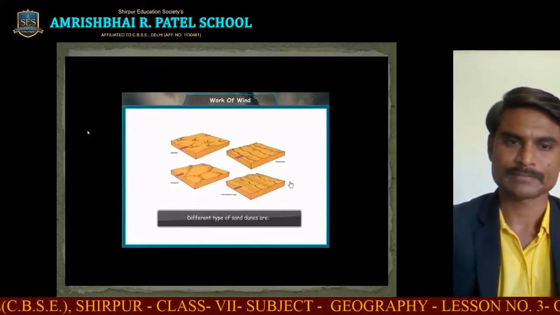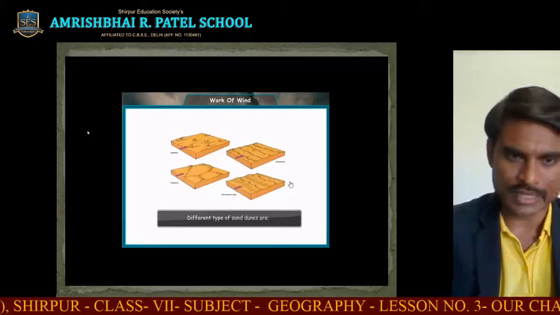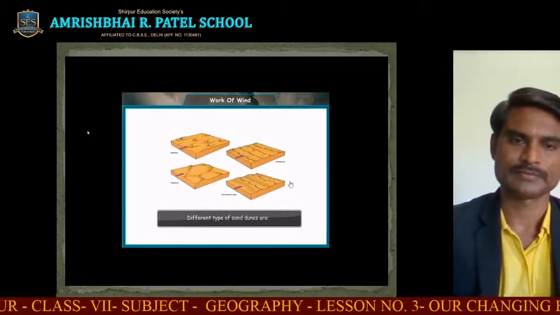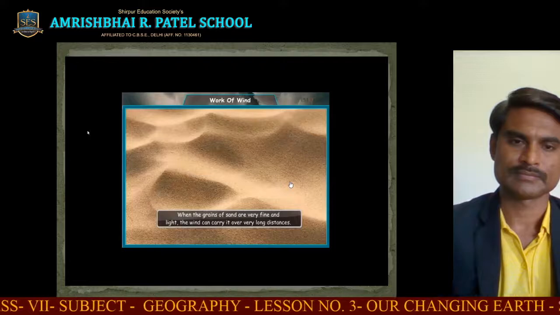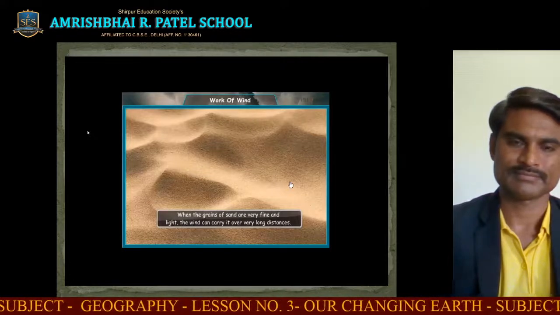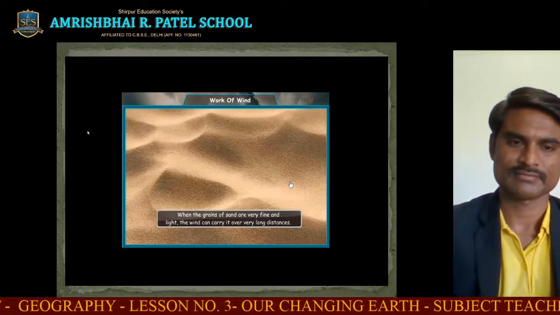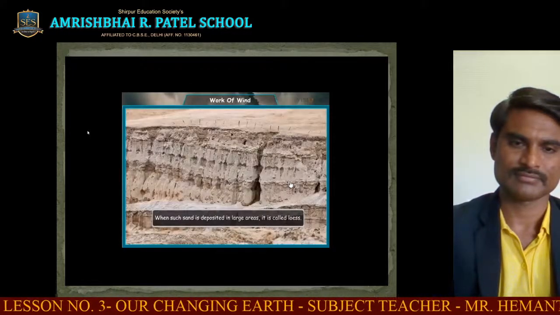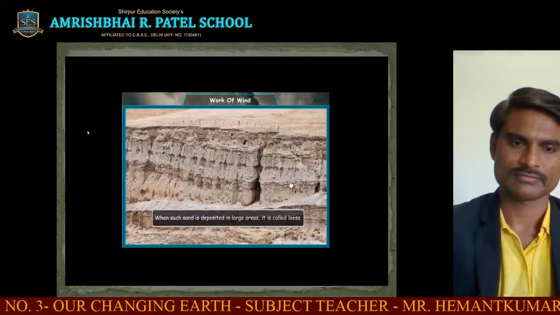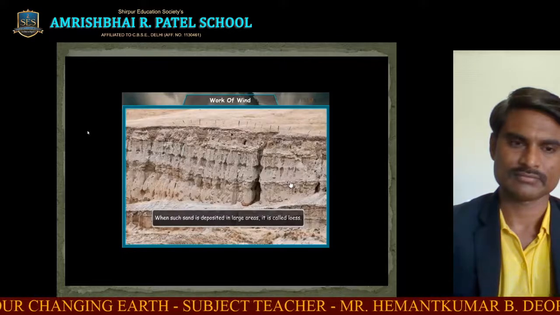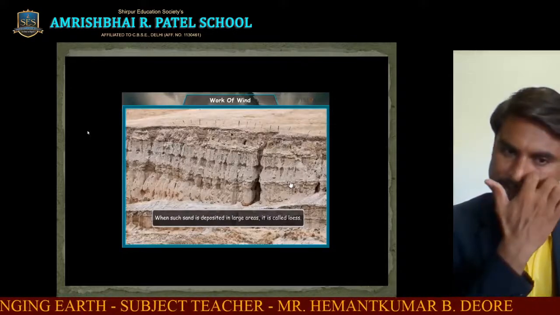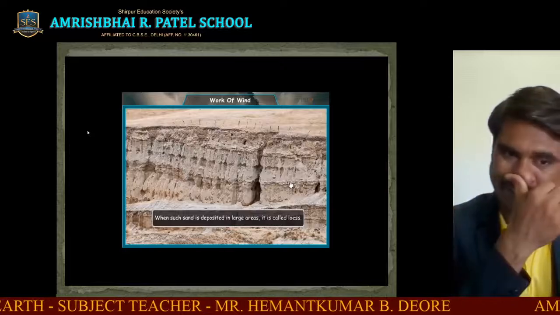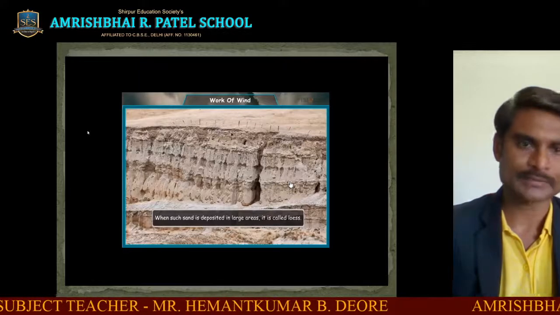Different kinds of sand dunes can be seen in this figure. When the grains of sand are very fine and light, the wind can carry them over very long distances. When such sand is deposited in large areas, it is called loess. This is loess.